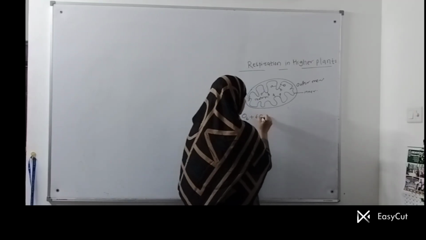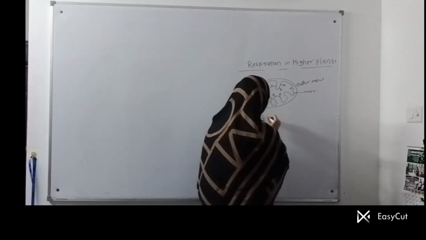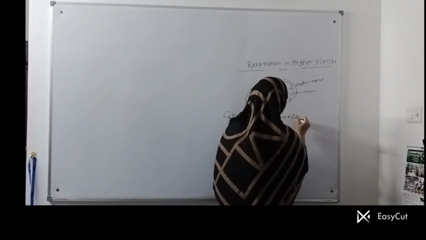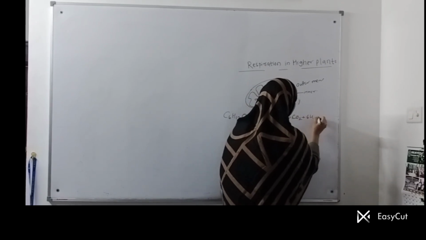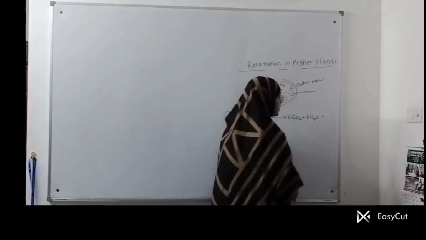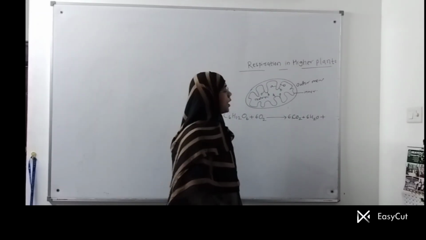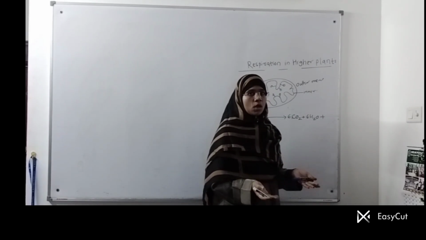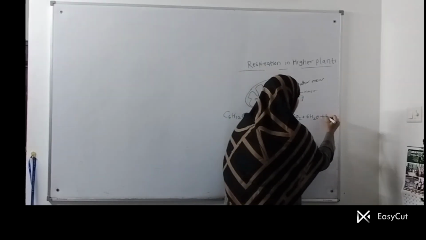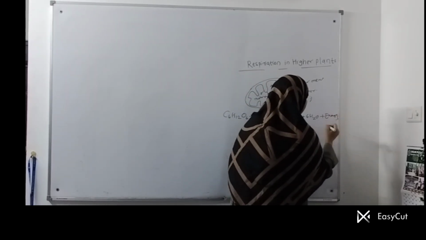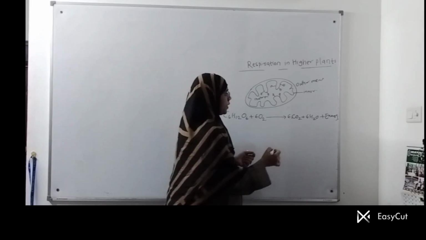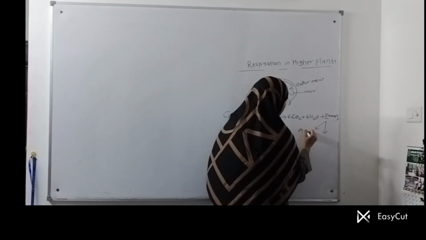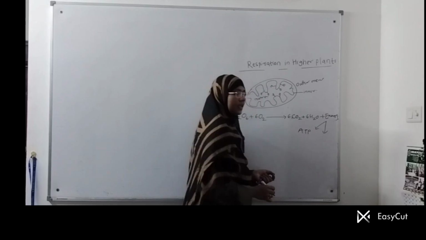And this reaction of respiration, all of you know, C6H12O6 reacts with 6 molecules of oxygen to form 6 CO2 plus 6 water molecules, and there is release of a large amount of energy. A part of that energy is used to make ATP, and the remaining is lost as heat energy. So it is an exergonic reaction in which a part of the produced energy is used to make ATP by the ETS.